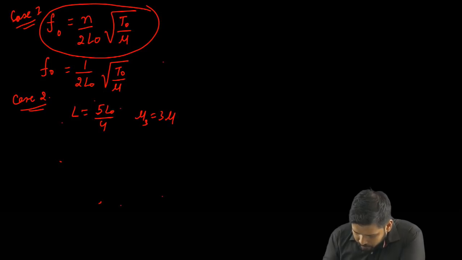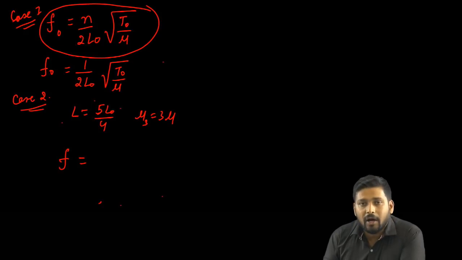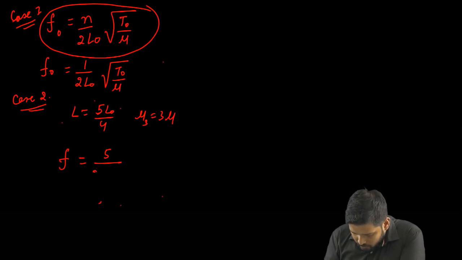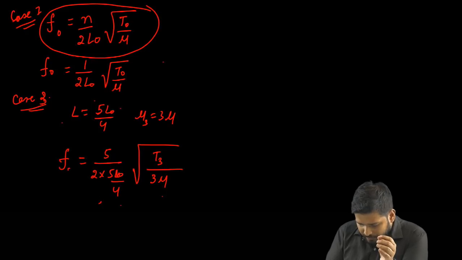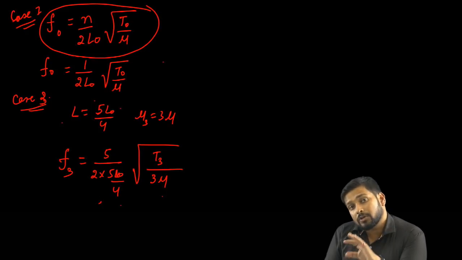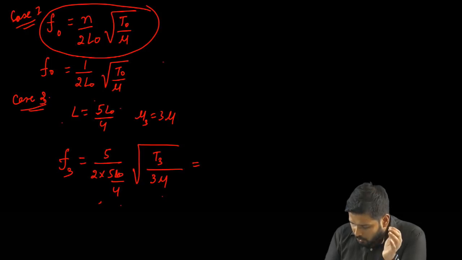Again if I write the formula, the frequency is the fifth harmonic, so the value of n for this case is 5. I have to write 5 upon 2 times 5 L0 by 4 into root over T3 divided by 3 nu. So this is my F3. Now this F3 is also equal to F0. All these conditions are told in the problem, right?